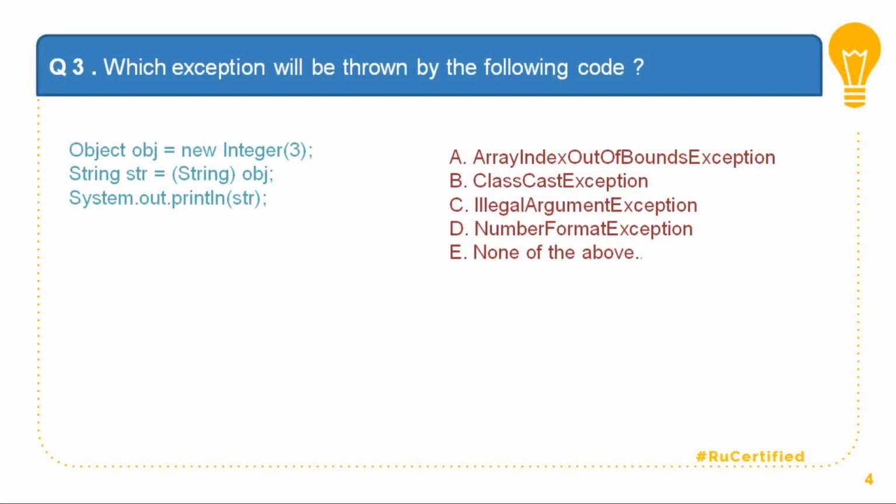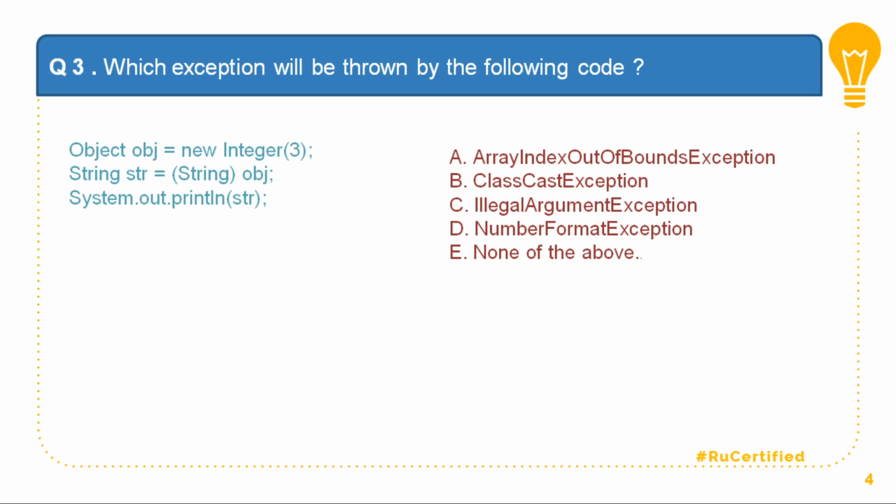Question number 3. Which exceptions will be thrown by the following code? The code gives you one snippet where you have a new Integer, that is a wrapper, which contains one value, and I'm going to convert this wrapper to a string. So this is string obj, with obj representing the wrapper, and I'm converting this Integer object to a string. Of course, I know that there is another way to convert your integer to a string. You do have something called Integer parsing, by which you can do that. But the program does not expect you to utilize that particular concept.